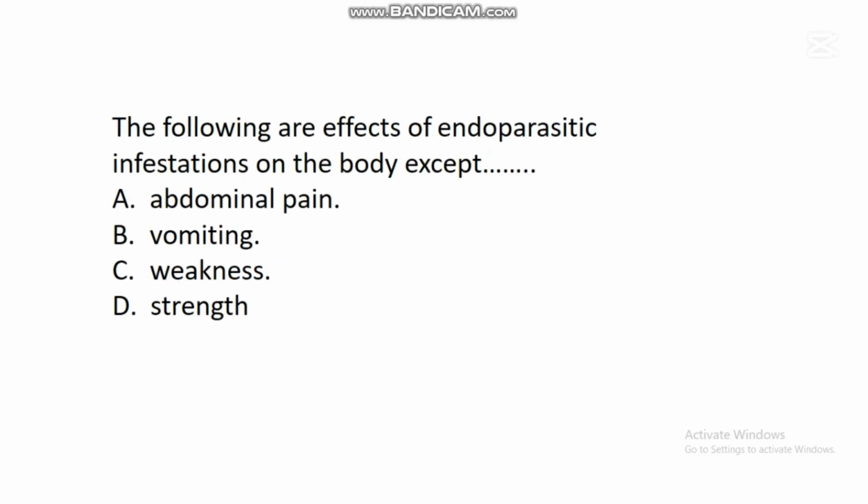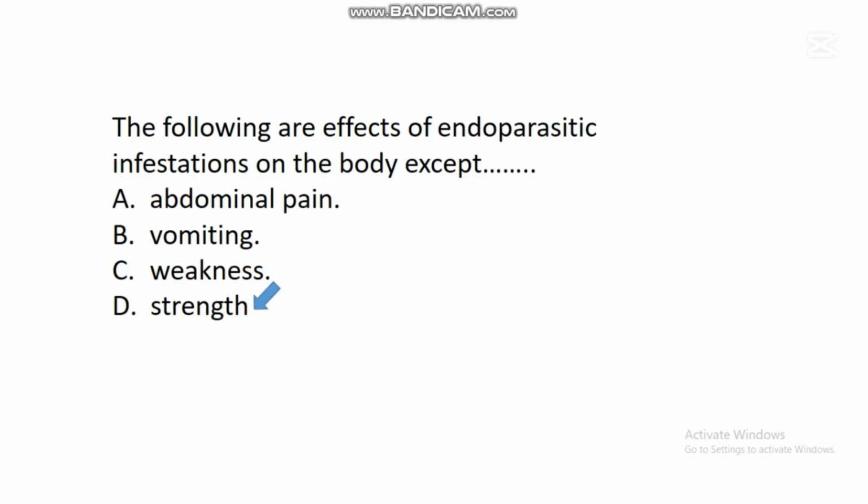The next question says, the following are effects of endoparasitic infestations on the body except dash. A. Abdominal pain. B. Vomiting. C. Weakness. D. Strength. In this question, the correct answer is D.